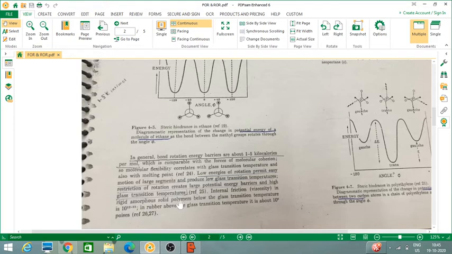So below Tg it has very high viscosity, above Tg it has less viscosity. And this is dependent on energy of rotation. Lesser the energy of rotation, low Tg. Higher the energy of rotation, high Tg.